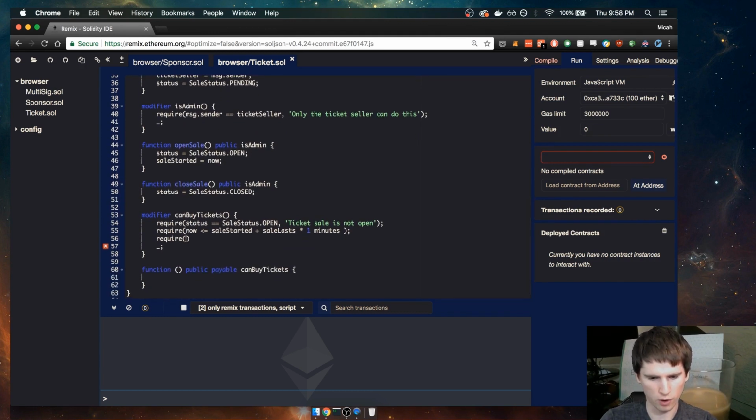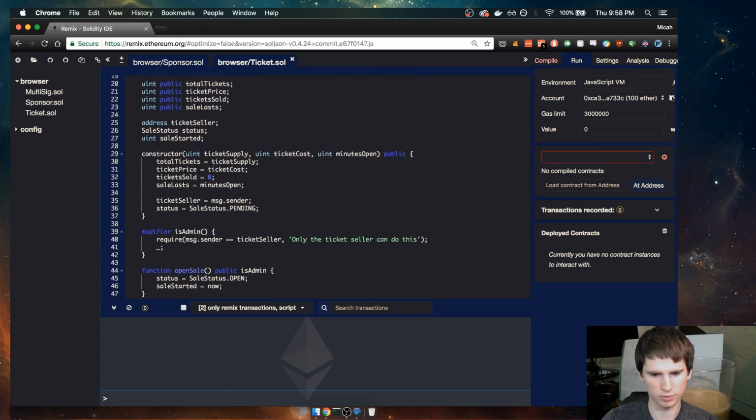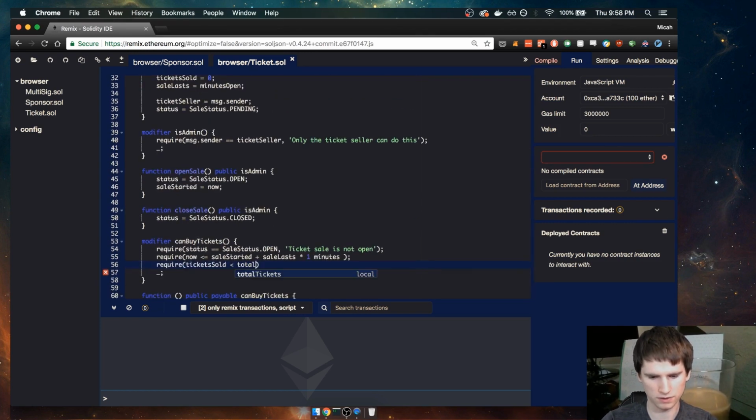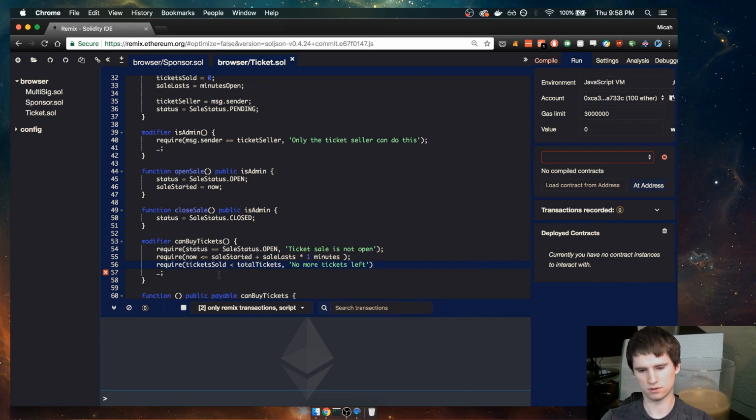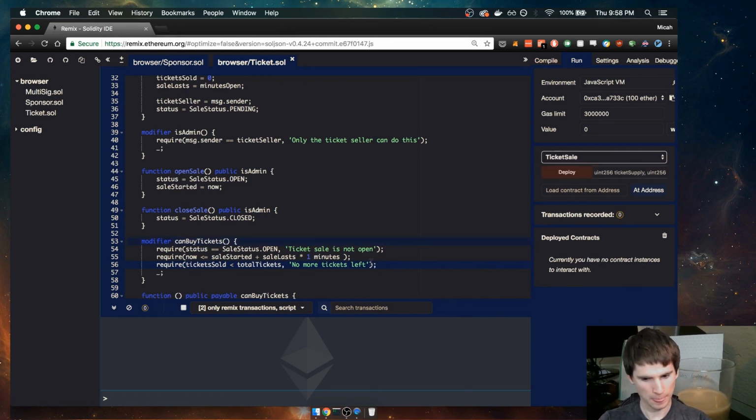We need to require that tickets sold is less than total, is it total supply or total tickets? Total tickets. All right. We can say no more tickets left. Ticket sale has ended.